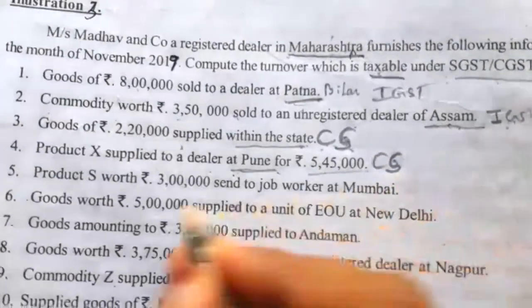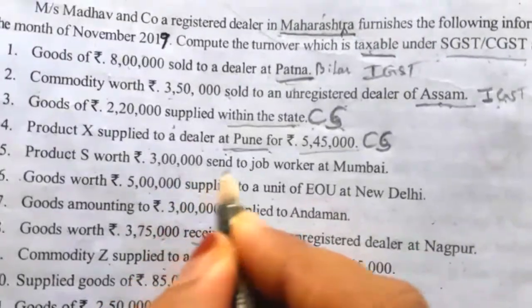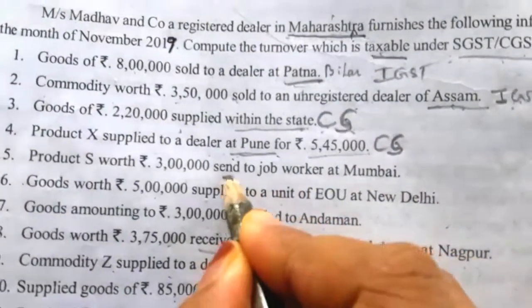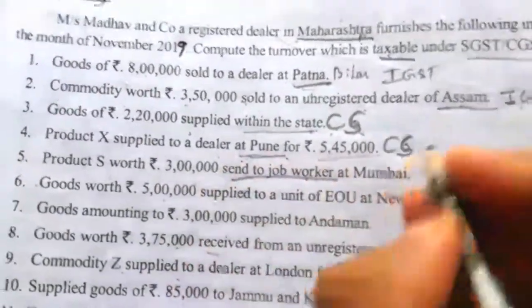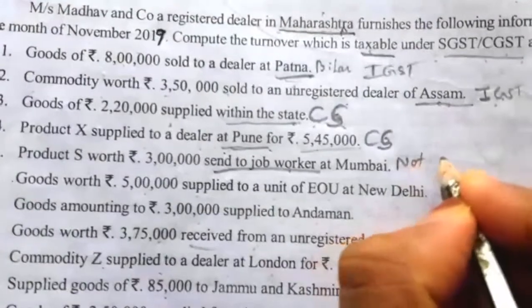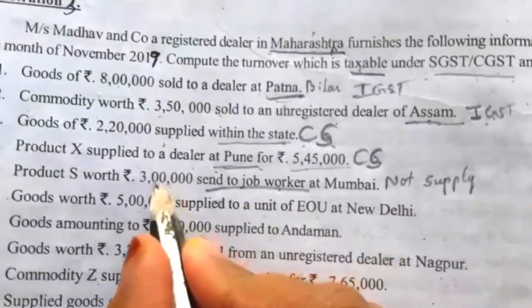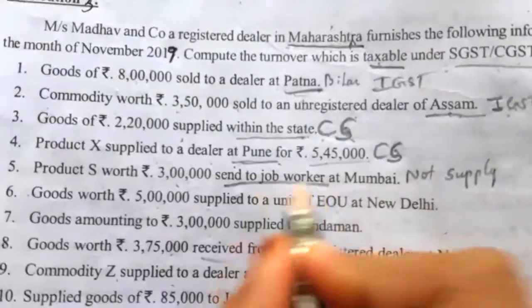CGST and SGST column. Next, product S worth rupees 3 lakh sent to a job worker at Mumbai. So this is a supply sent to a job worker. Any good supplied to a job worker is not a supply. So it is not taken. For this one, we should write goods supplied or sent to job worker.